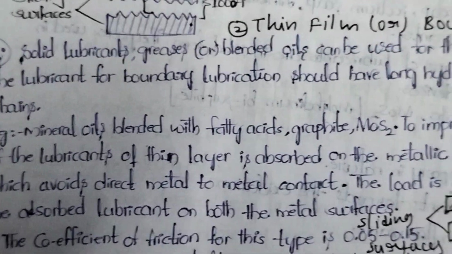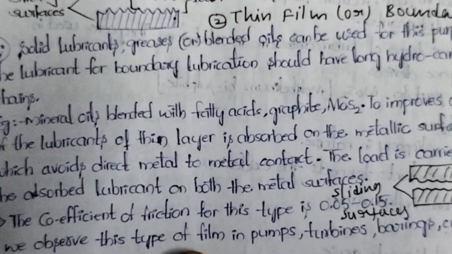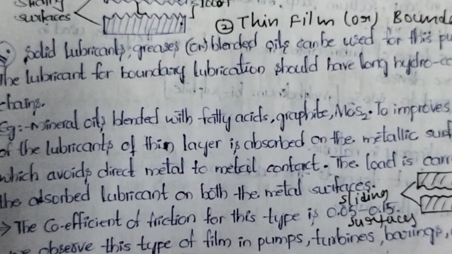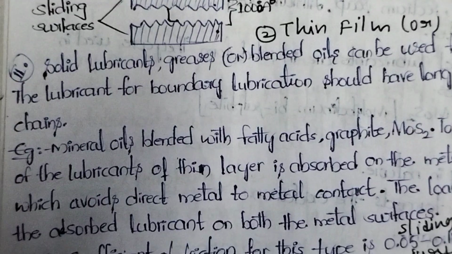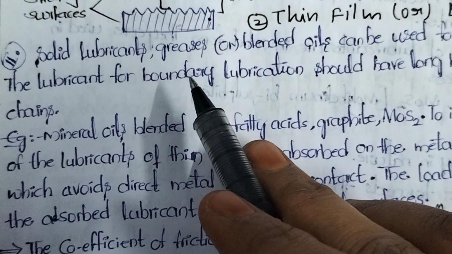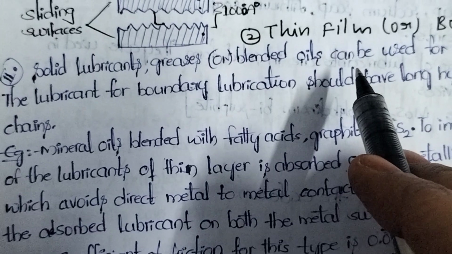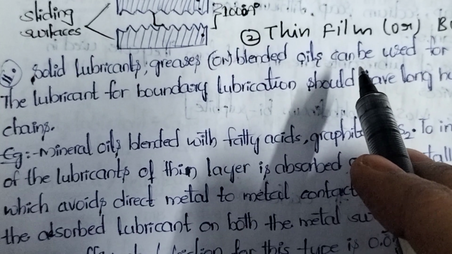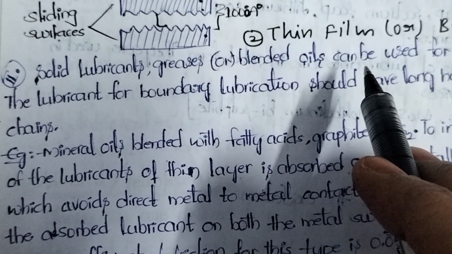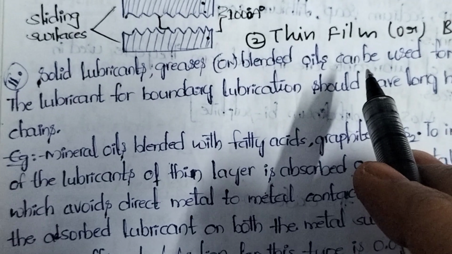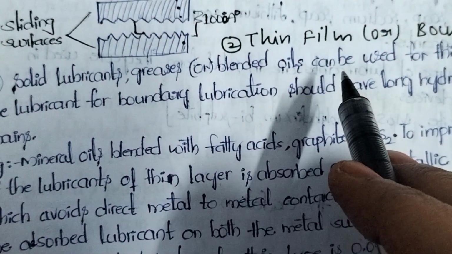Next, thin film lubrication or boundary film lubrication. In this type of thin film or boundary film lubrication, we can use solid lubricants, greases or blended oils. At the time of classification of lubricants, we discussed greases and blended oils. So these types of greases, blended oils and solid lubricants we can use.